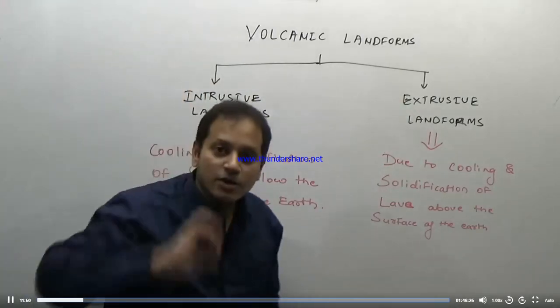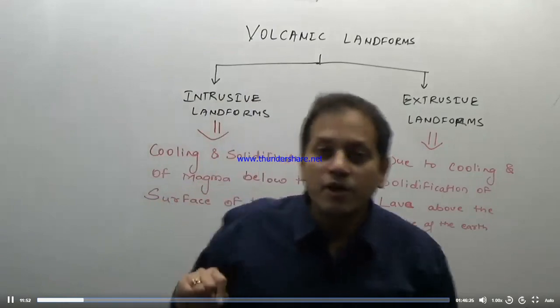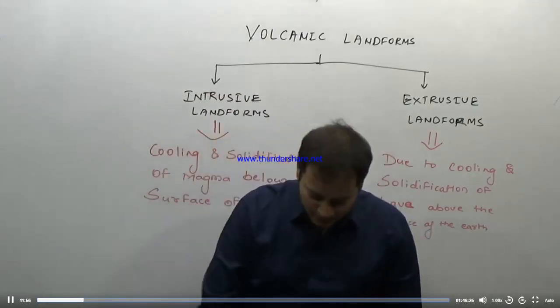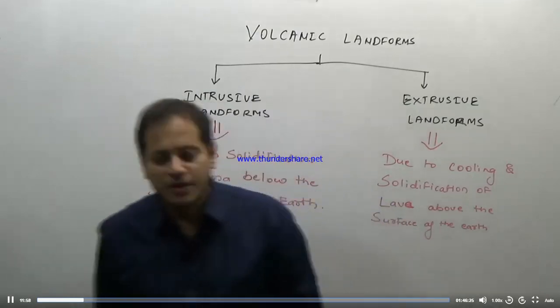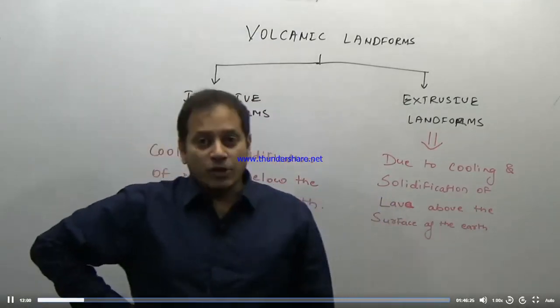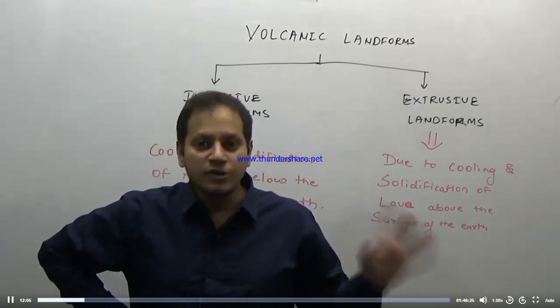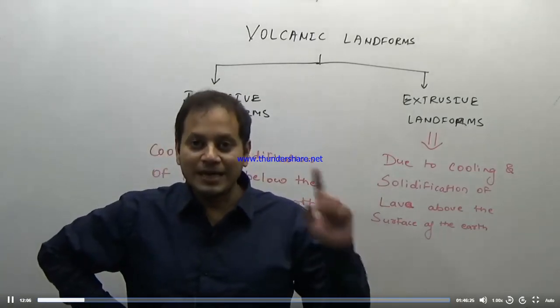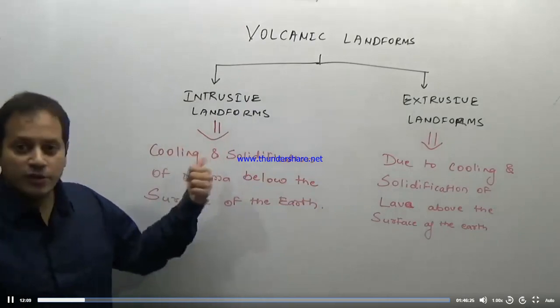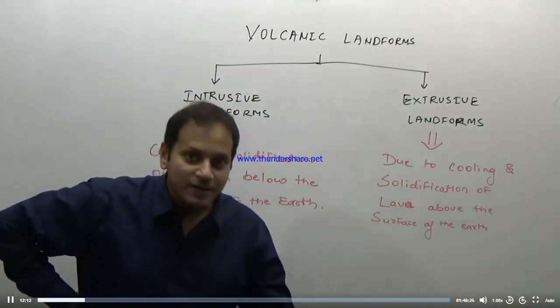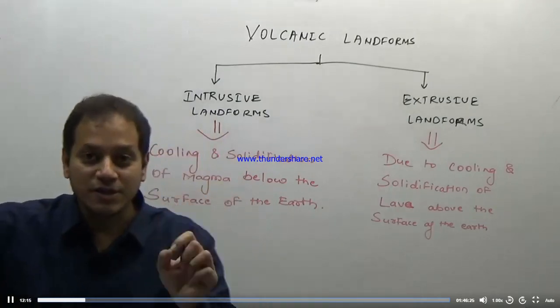How do you apply this in your practical life? There are two types of major igneous rocks which you should know as a general studies student. One is basaltic rock, while the other is granitic rock. Granite you must have seen in your house. You remember that granite is an intrusive igneous rock. So when you see granite, there will be a large amount of crystals on it.